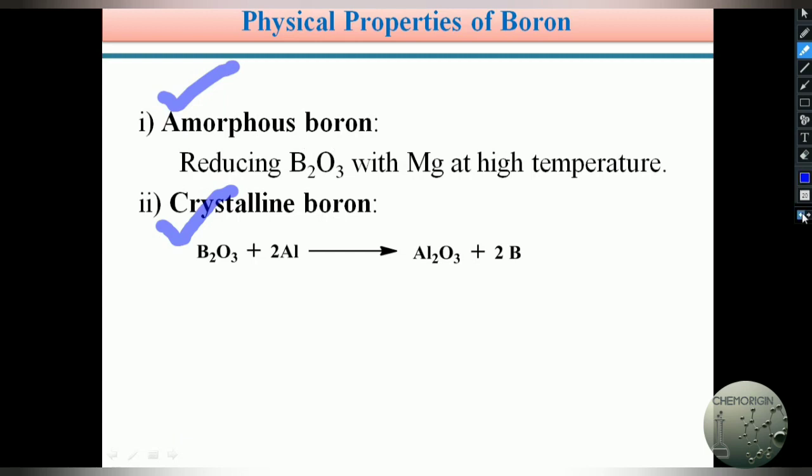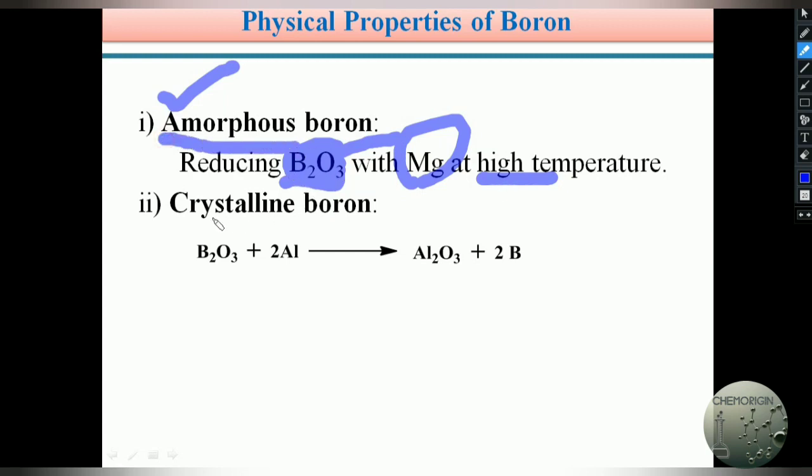Amorphous boron can be prepared by reducing B2O3, boron trioxide. It is formed by the reaction of boron with oxygen, reaction with air. So boron reacts with oxygen and forms B2O3. This boron trioxide is reduced using magnesium metal at higher temperature only. If we treat boron trioxide with magnesium metal at higher temperature, it undergoes reduction and forms the corresponding amorphous boron.